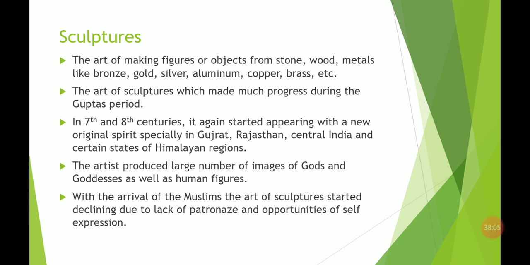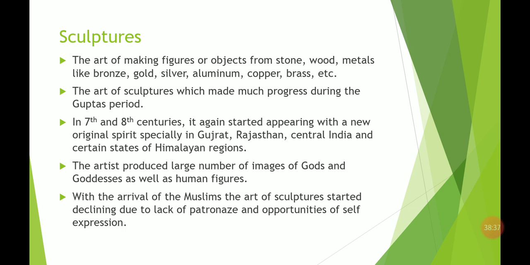So this sculpture started in the Gupta period, but later it declined, or we can say it was not in use. But in the 7th and 8th century, the areas of Gujarat, Rajasthan, Central India, and the states of the Himalayan region started again making sculptures out of wood, stone, and metals. So again, it flourished in these regions.